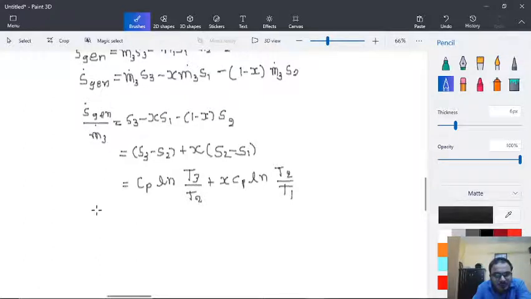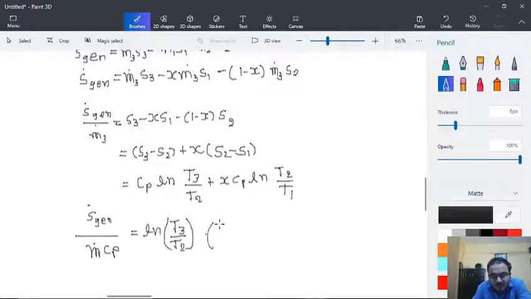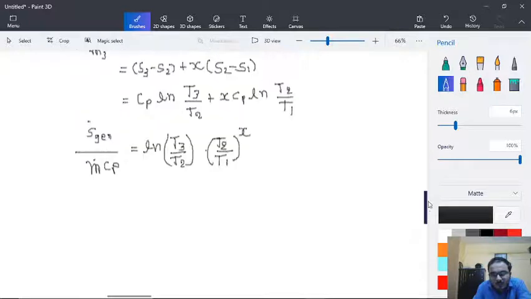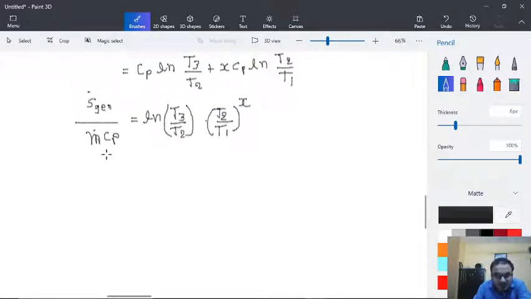Now I will write only S generation upon M. I will not write M3 now. So S generation upon M dot Cp is equal to ln of T3 by T2 into T2 by T1 raised to x. This will be written as Ns, which we will discuss later on.